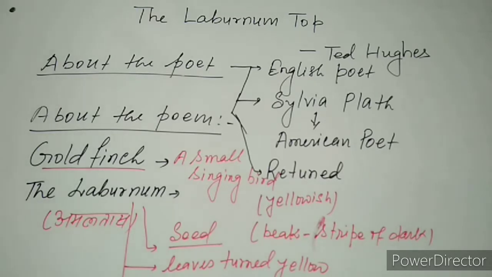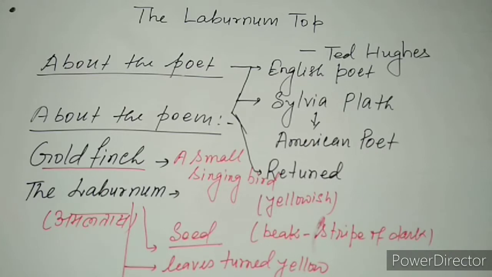at first, we should know about the laburnum tree. The tree here is yellow, silent, death-like, and is made alive by the bird and her young ones. Why?